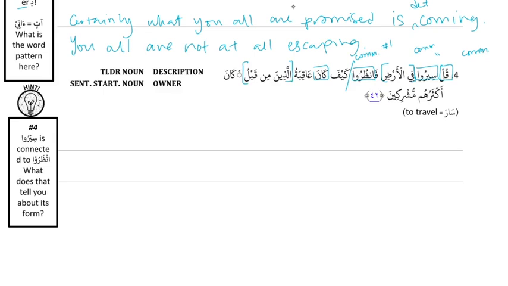الذين من قبل is part of a possessive because the word coming before it is general, and الذين من قبل is specific. General followed by specific is a possessive. And so عاقبة الذين من قبل is the doer of kana because عاقبة has a doer label. And this all goes together because it's all one possessive fragment.